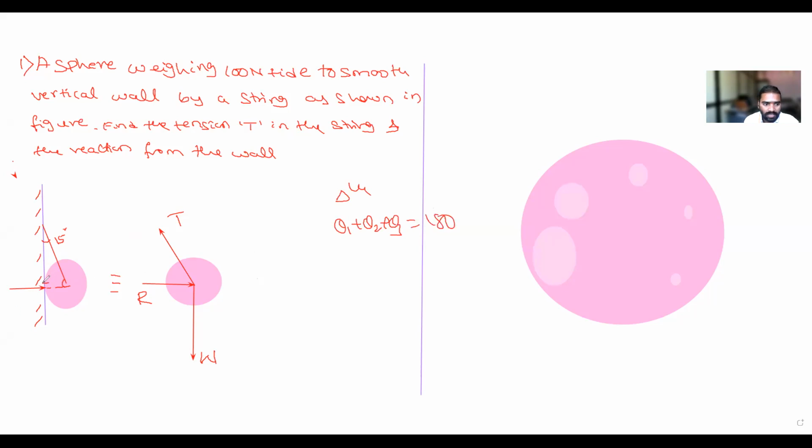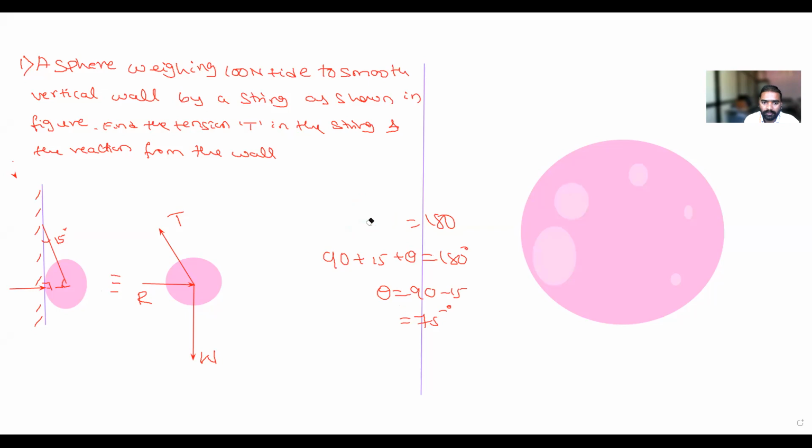This is already 90, so theta 1 is 90. Theta 2 is already 15 degree. I want theta 3, which I will take as theta. So theta is equal to 90 minus 15, that is 75 degree. Is it correct? Yes.